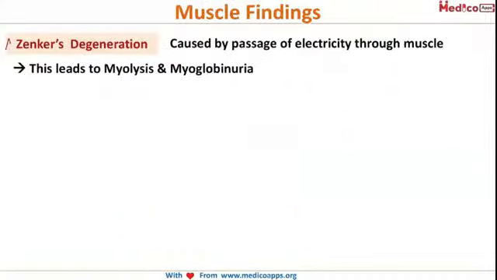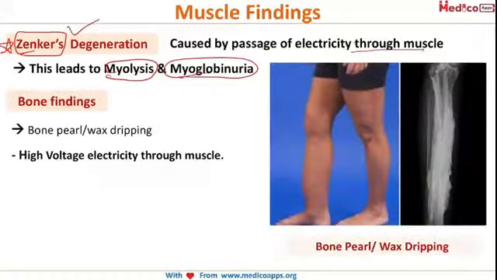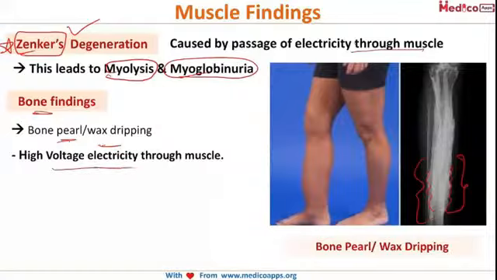Now, what are the muscular findings? The most important one is the Zenker degeneration. It is caused by the passage of electricity through the muscle, resulting in myolysis and myoglobinuria. This is known as Zenker degeneration. Now, what happens to the bones? There is a bone pearl or wax dripping. You can see at the margin of this bone as if some wax is dripping along its periphery. This is seen when high voltage electricity passes through the muscle.